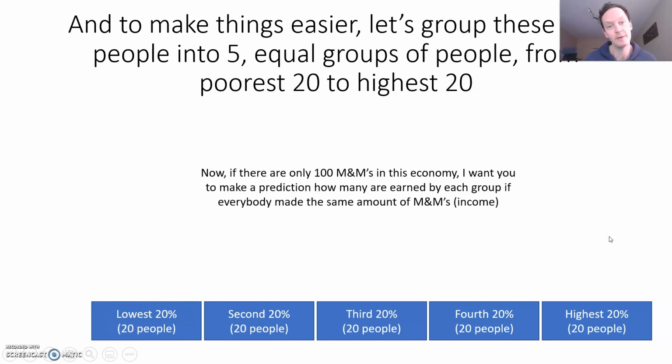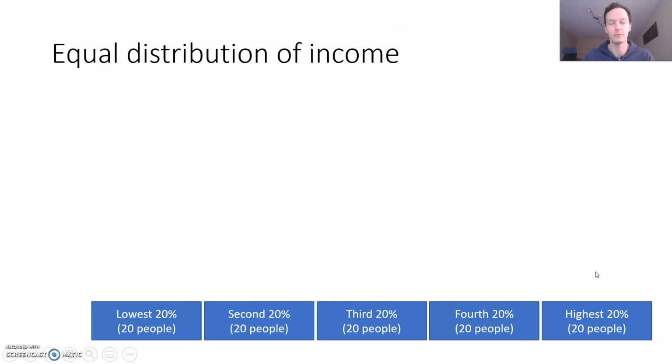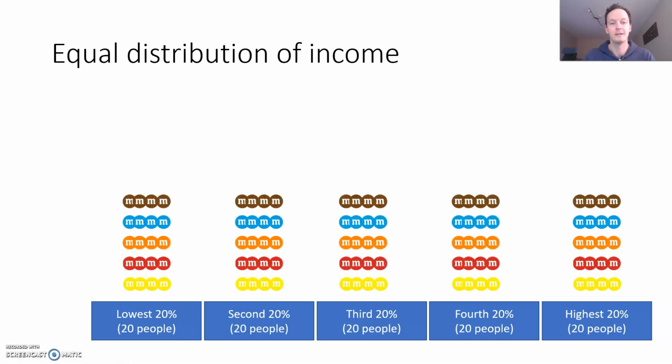Now, as I said before, there are only 100 M&Ms in this economy. So just as a bit of fun, I want you to make a prediction: hypothetically, if everybody earned the same amount of M&Ms, how many M&Ms would be in each bucket? I'll say that again. Out of a total of 100 M&Ms and 100 people, if everyone earned the same amount, how many M&Ms are going to go in each individual bucket? I want you to make this prediction, and there we go. If there are 100 M&Ms and 100 people, they're all earning 1 M&M each if we have an equal distribution of income.